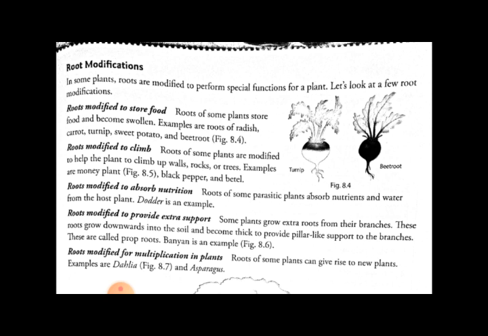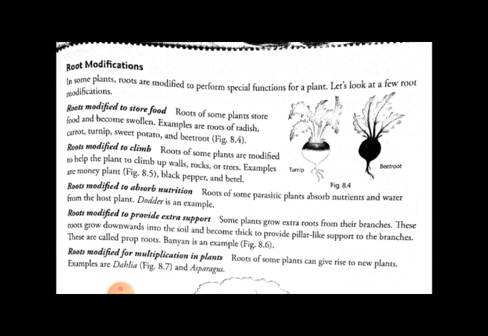What is the host plant? The host plant is the plant on which the parasitic plant grows.